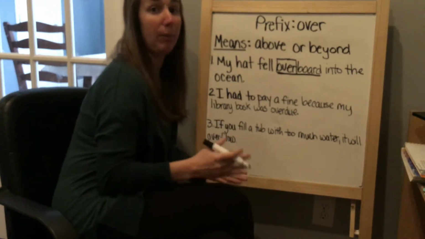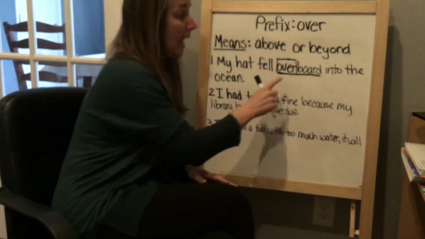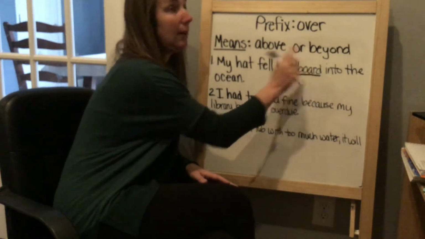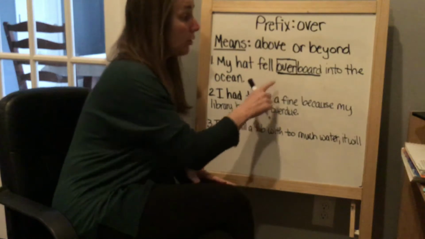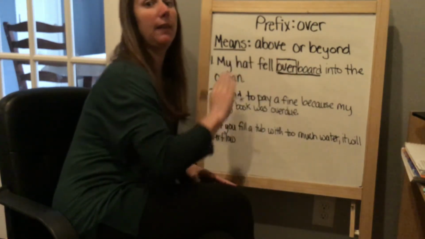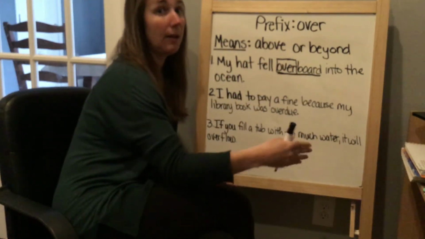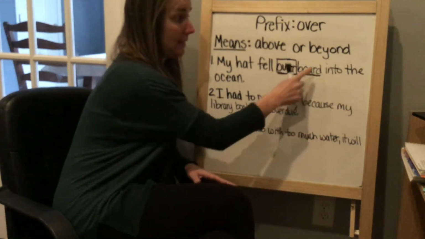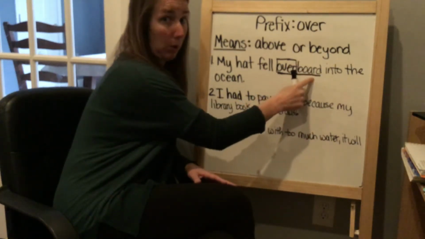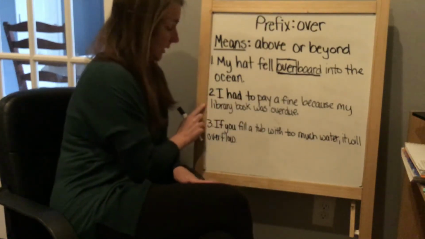So you're thinking maybe you're on a boat or a ship somewhere, and overboard might mean beyond the board that you were on, beyond the boat. So if it fell overboard, we are thinking that it is not on the boat any longer, that it perhaps is in the water somewhere. So over in this sentence means beyond the board. Let's take a look at sentence 2.